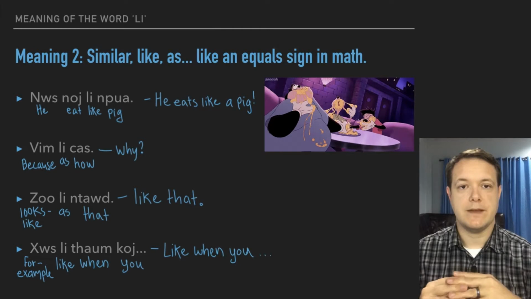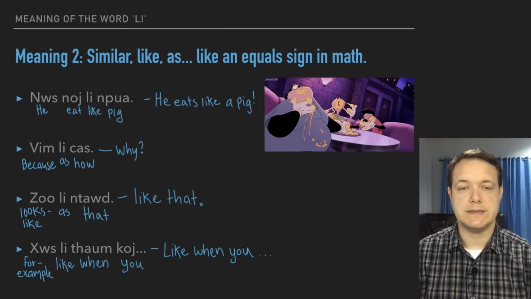So first we have nu no lim boa. So that means he eats like a pig. He eat like pig, or he eats like a pig. I think that one's probably the easiest to understand.